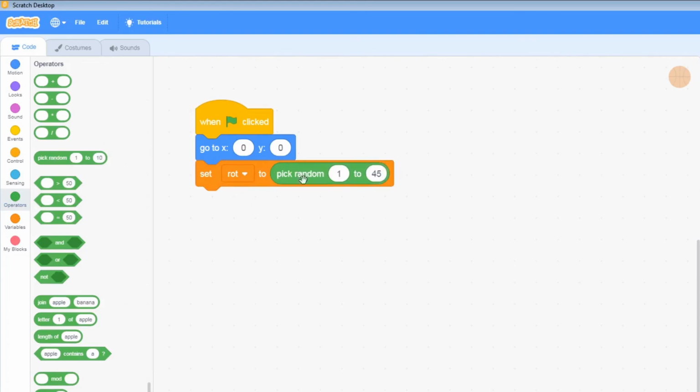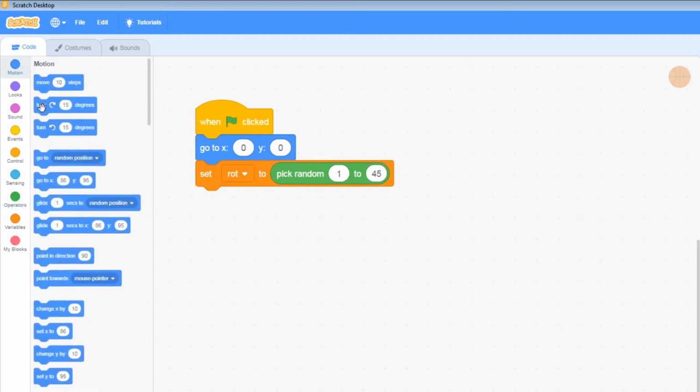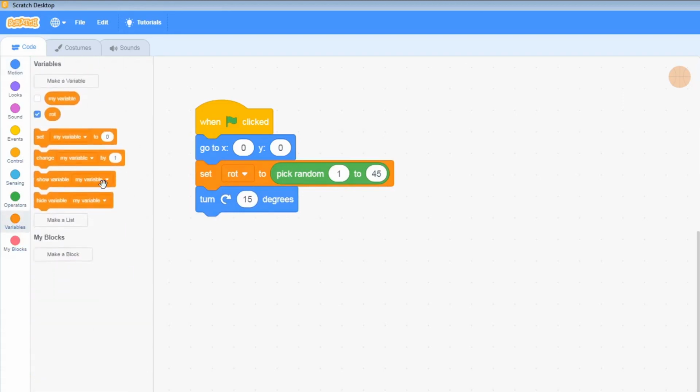And that'll pick a number between 1 and 45 to use for the next part, which is under motion, another new block we're going to use, turn a certain amount. Now, we've just set a random number to a variable. So we can just call on that variable, like so. So now when you click the flag, it'll pick a random direction and turn in that direction, as if it was an arrow pointing in a direction.